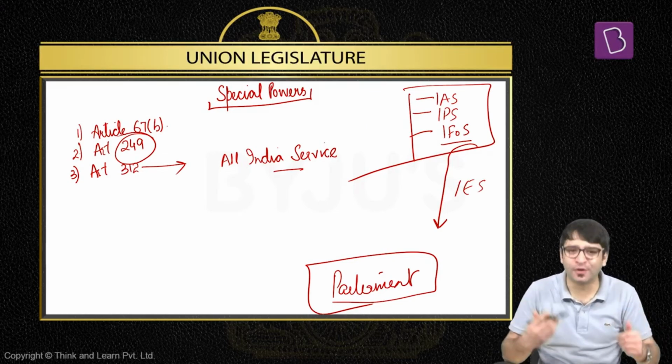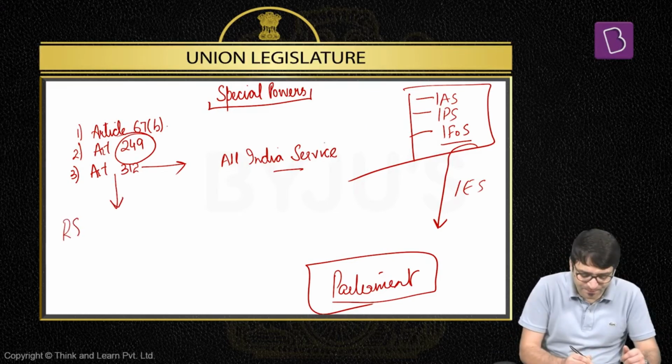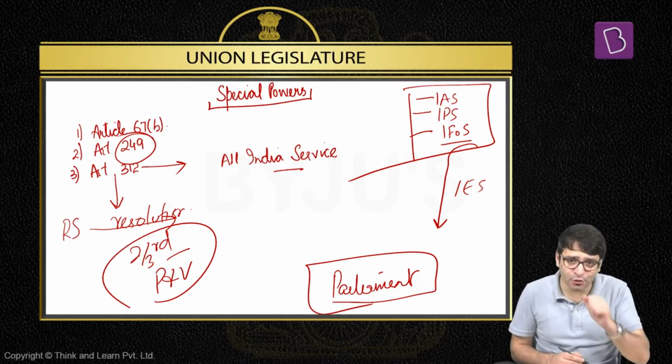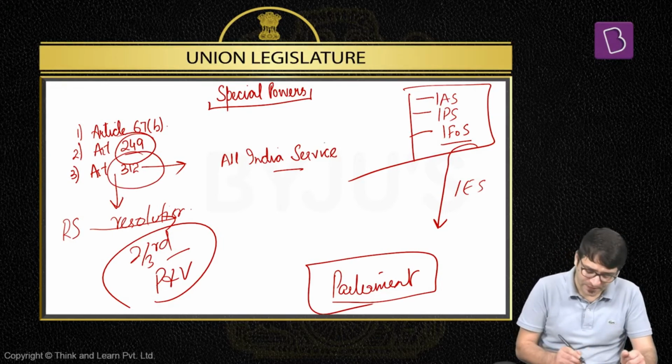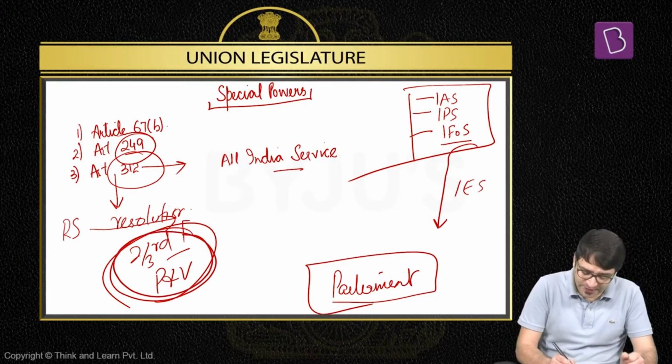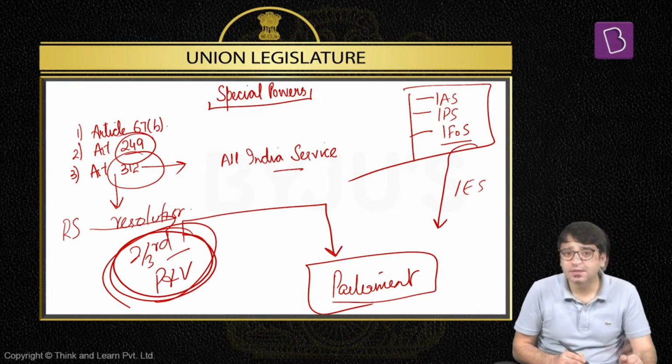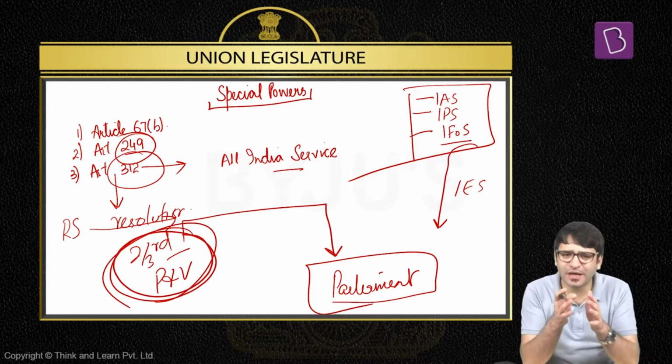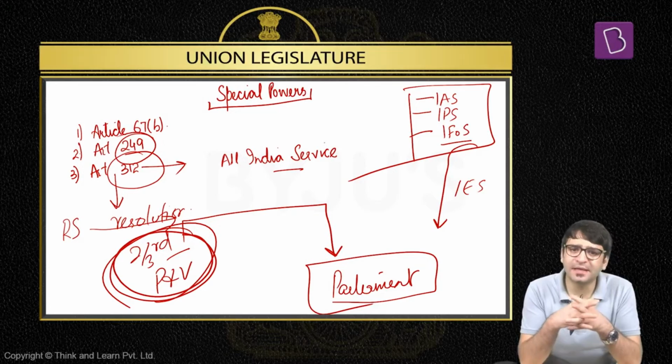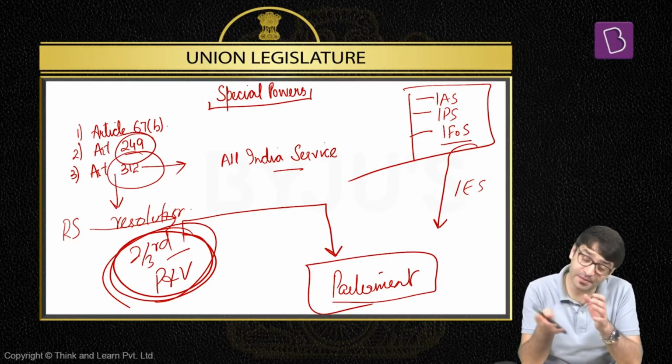But Parliament cannot create it on its own unless and until, under Article 312, Rajya Sabha passes a resolution, and that resolution is passed by 2/3 of the members present and voting. When the Rajya Sabha passes a resolution under Article 312 of the Constitution by 2/3 of the members present and voting, only then Parliament can create a new all India service. Because when you look at all India services, IAS, IPS, they are recruited by the center, they are controlled by the center, they can be dismissed by the center.